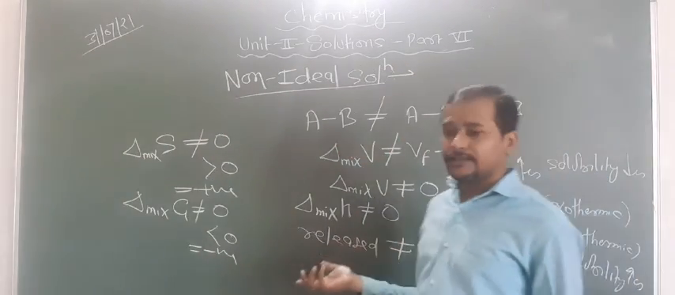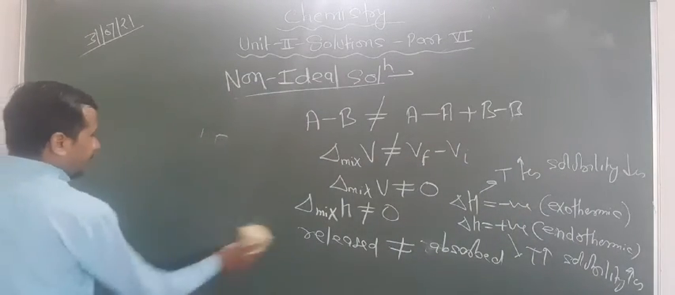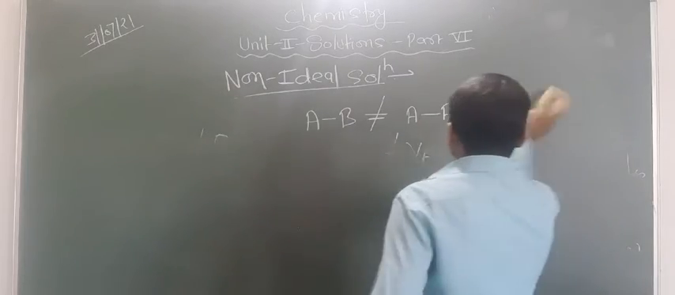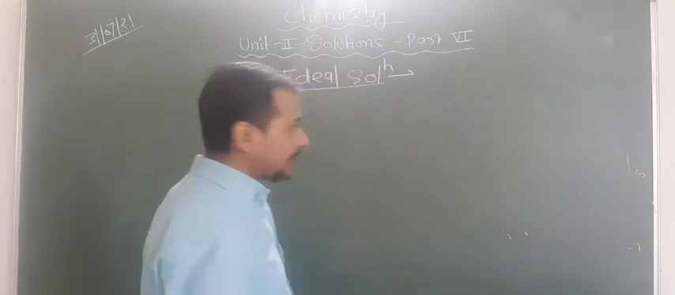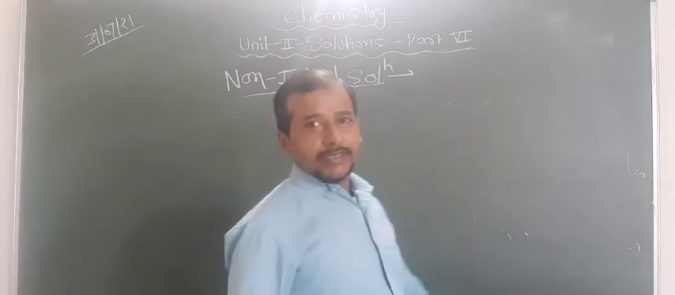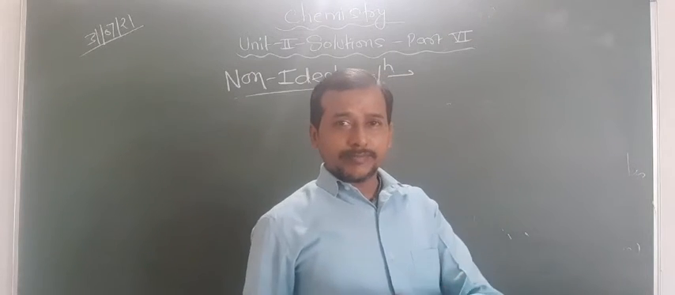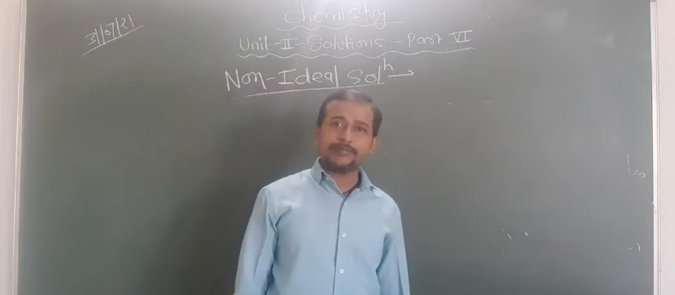Some more points regarding the pressure. Here the vapor pressure is either higher or lower than expected from Raoult's law. That means the vapor pressure may be high or may be low. But in an ideal solution, what happens? The vapor pressures are not changed, that means they have the same vapor pressure.